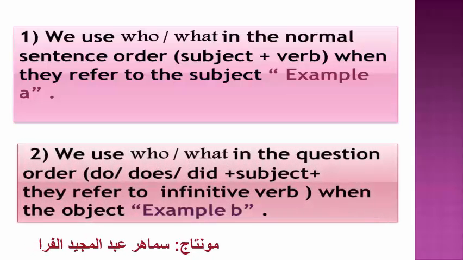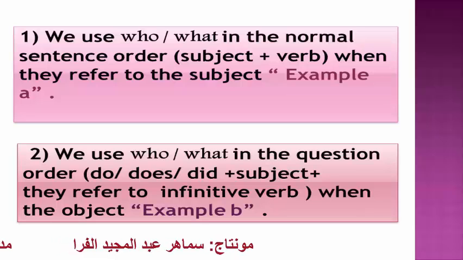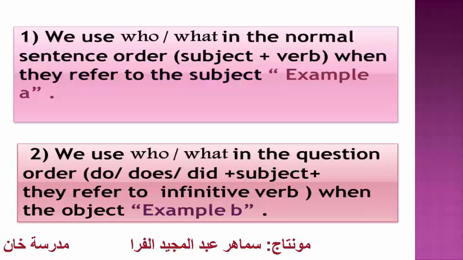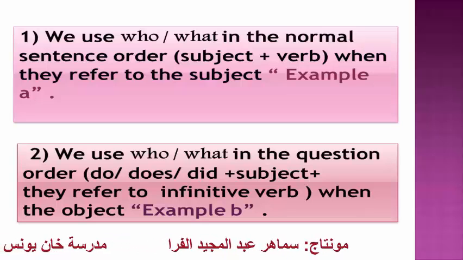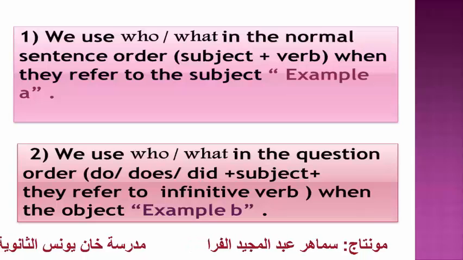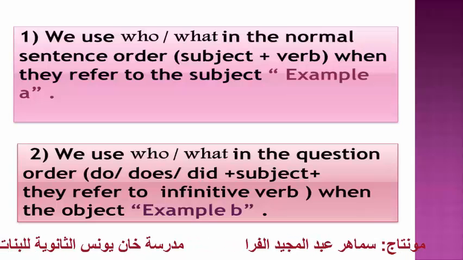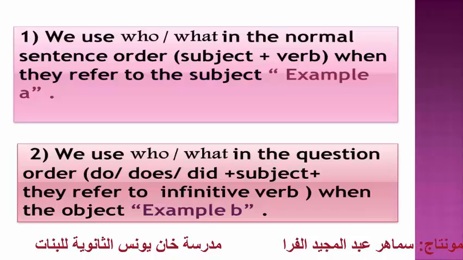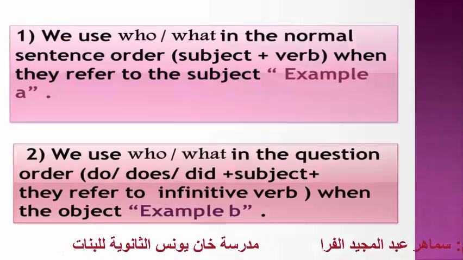And we use who or what in the question order with the help of the verb do, do, does or did, plus the subject, plus the infinitive verb, when we ask about the object, as in example B.